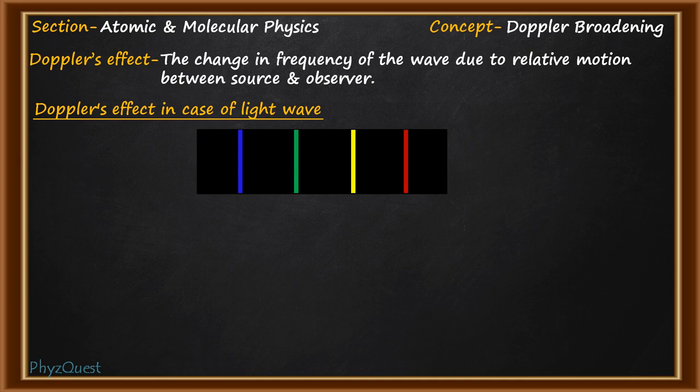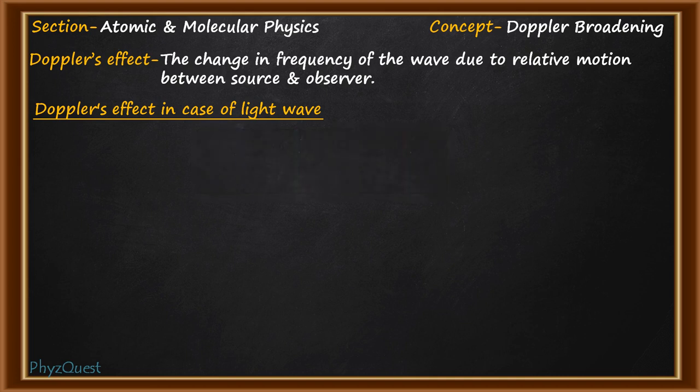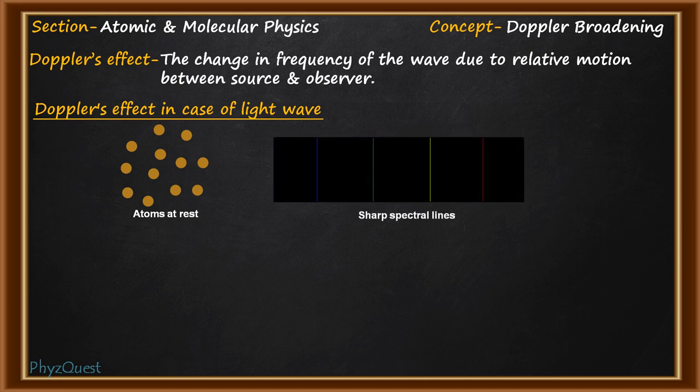Suppose you consider an atomic vapor as the source and the detector as the observer. If the source is at rest, that is the atoms in the gas are at rest, then the emission from them will be at a single frequency or wavelength, and the detector would produce one emission spectrum with sharp narrow lines.